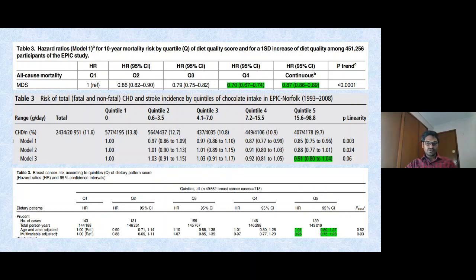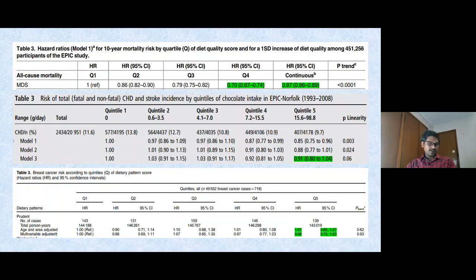If Q1 is the lower value and Q3 or Q5 is the higher value, but the data is reported in a different way, then this HR 0.96 we have to invert by 1 by 0.96. That is the inversion that we can do to get the desired estimate, because we are interested in high versus low, but the data reported is different.